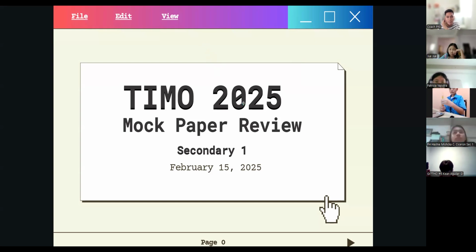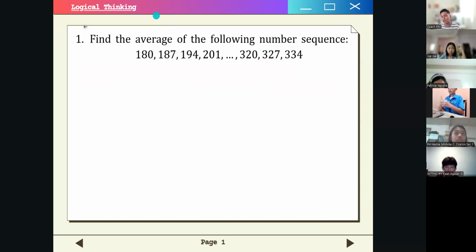So this is again the mock paper review for TIMO finals, and this is for secondary one. And again, as you probably all know, the questions are divided into five categories in math. Our first category is logical thinking. There are six questions in logical thinking, and this is our first problem.